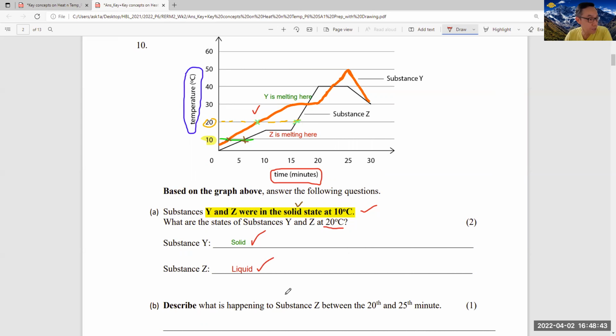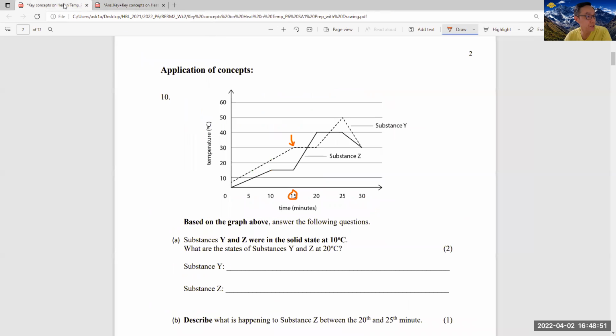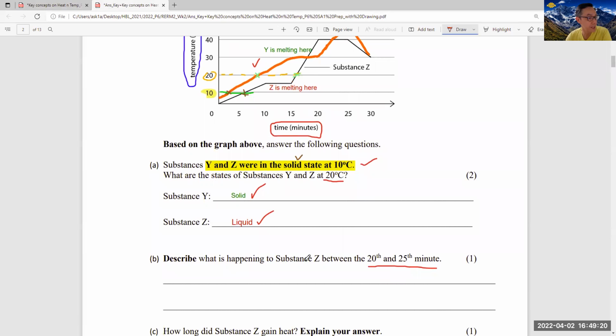Okay. So next one, describe what is happening to substance Z between 20 and 25 minutes. If you see the original graph, okay, 20 minutes and 25 minutes, the temperatures remain constant, isn't it, this part? So actually substance Z melts at 15 around here. So it becomes a liquid and it reaches here, the temperature remains constant. So this one is a change of state. Temperature remains constant while it's still gaining heat. So for this question, we can say that substance Z is boiling.